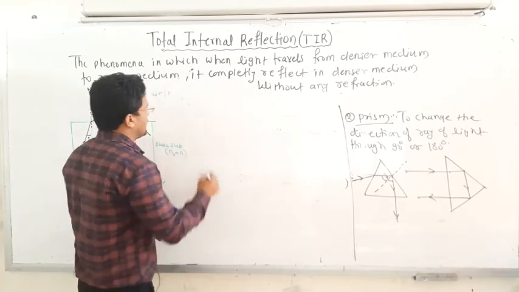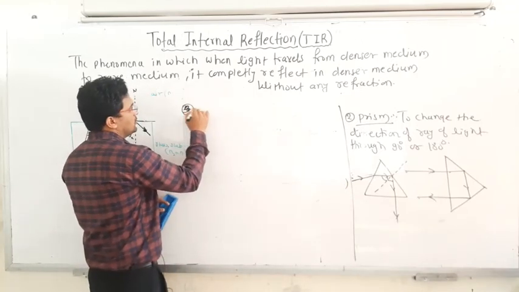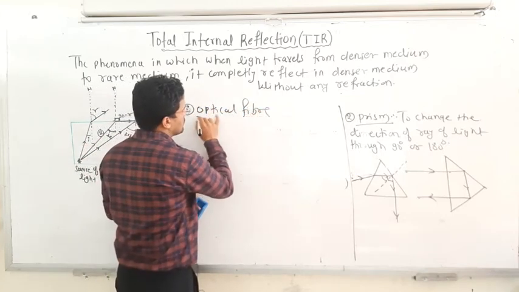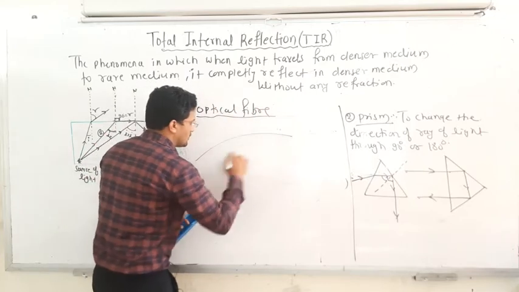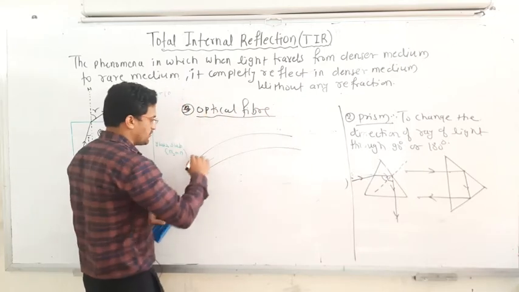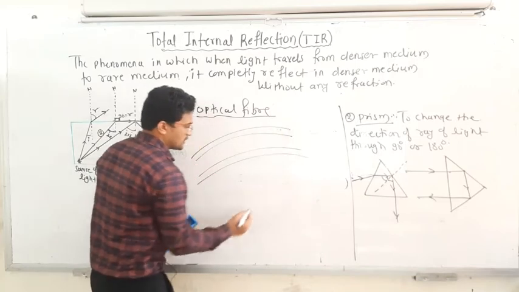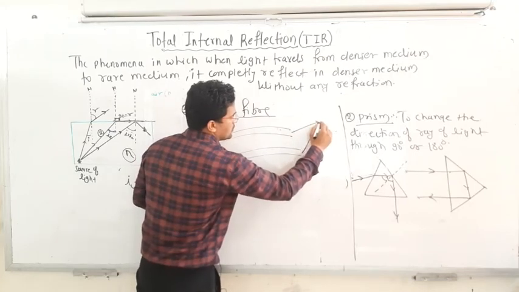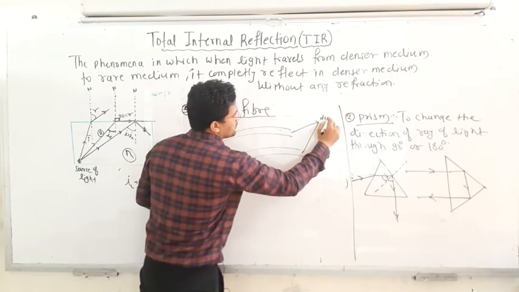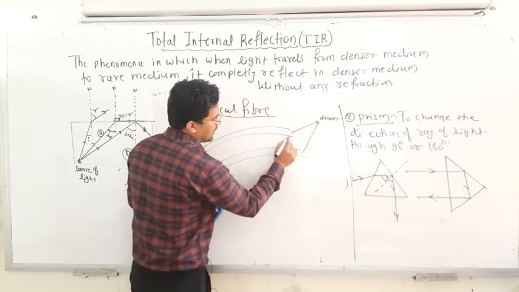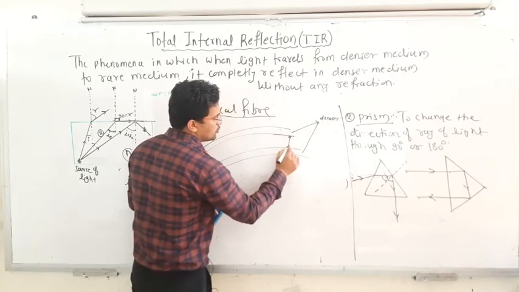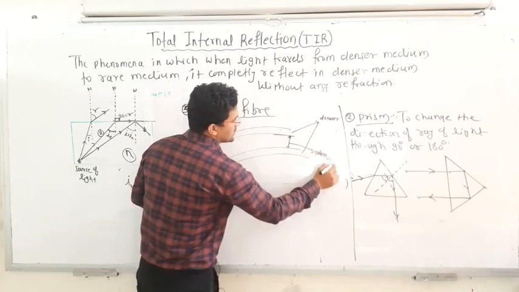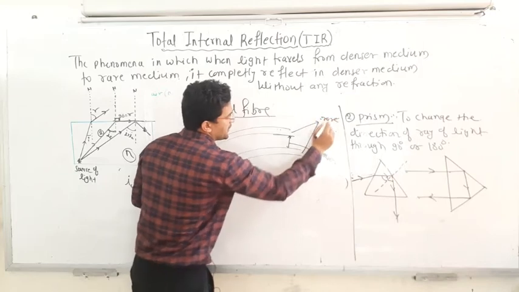And the third application is the optical fiber, an important one. Simply, an optical fiber is a fiber made of glass. It has two layers. This layer is a denser medium, and the medium present between these is a rarer medium.